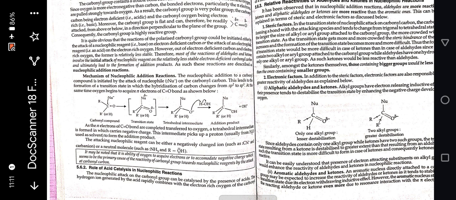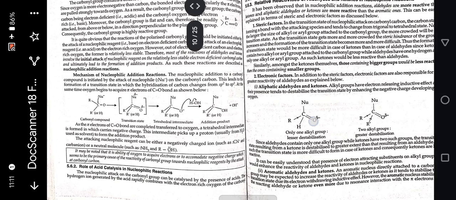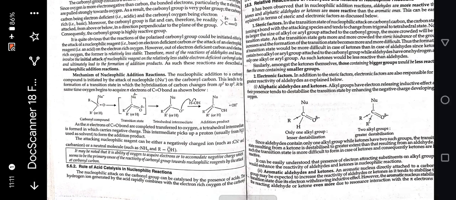Mechanism of nucleophilic addition reaction. The nucleophilic addition to a carbonyl compound is initiated by the attack of the nucleophile on the carbonyl carbon. This leads to the formation of a transition state in which the hybridization of carbon changes from sp2 to sp3. At the same time, oxygen begins to acquire the pi electrons of the C=O bond, as shown below.